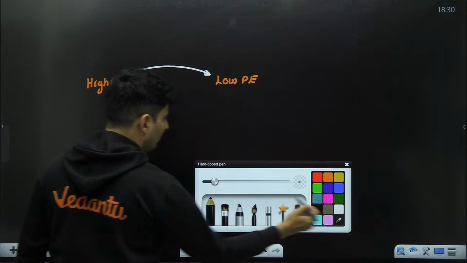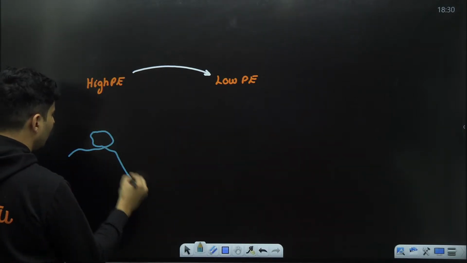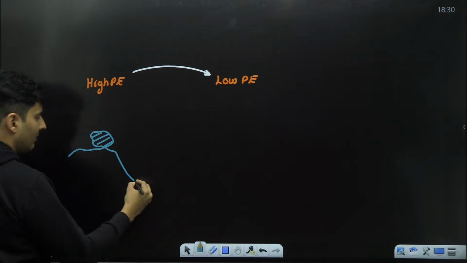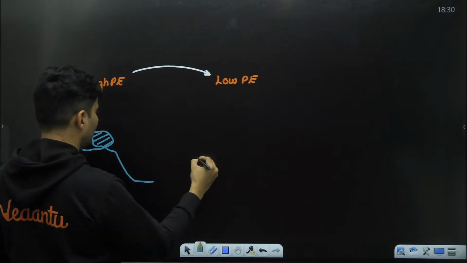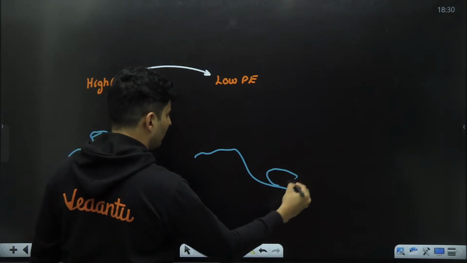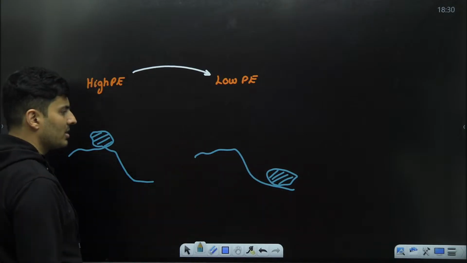A best example: imagine a rock on some hill. This rock has a high gravitational potential energy, so the rock will definitely try to fall down the slope.